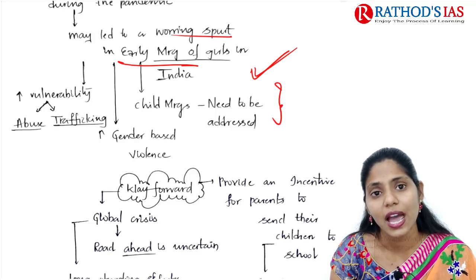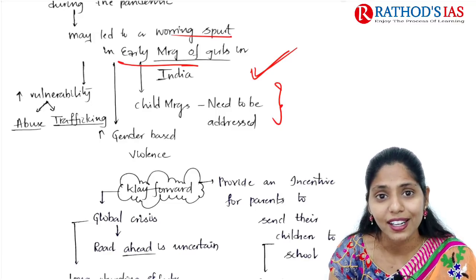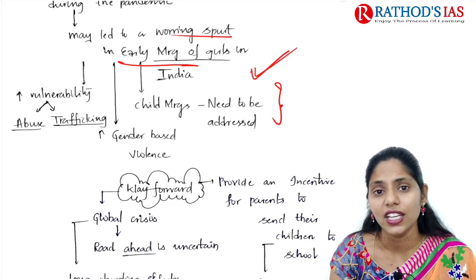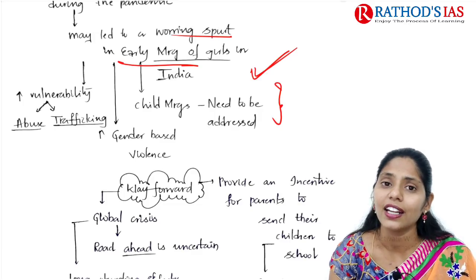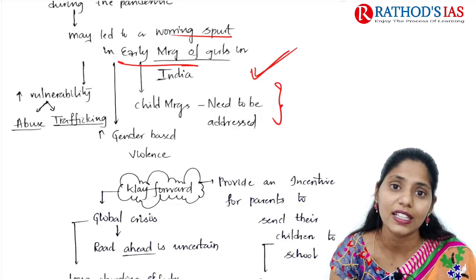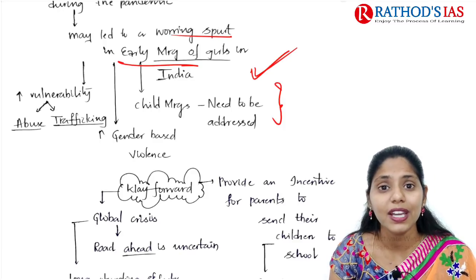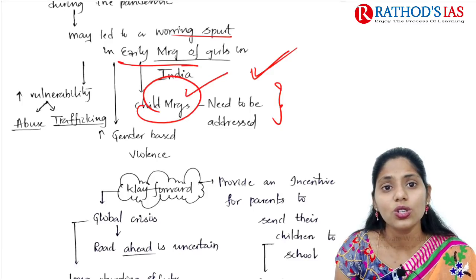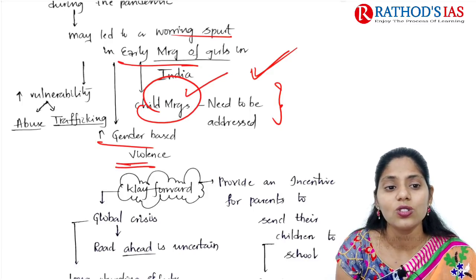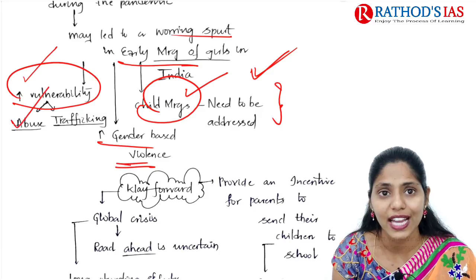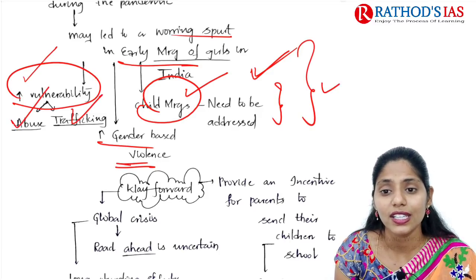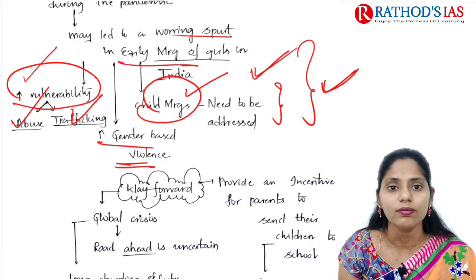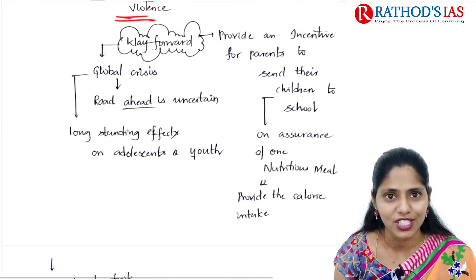Whenever child marriage happens, it leads to an increase in maternal mortality, because delivering a baby at a very low age increases the maternal mortality rate and also leads to anemia in women, right? So child marriage needs to be addressed here, and there is also increased gender based violence and increased vulnerability of girls to abuse and trafficking. These are some important needs and areas we need to think about. In this context, what can be done, what is the way forward?